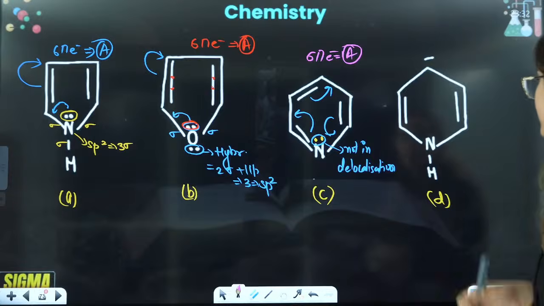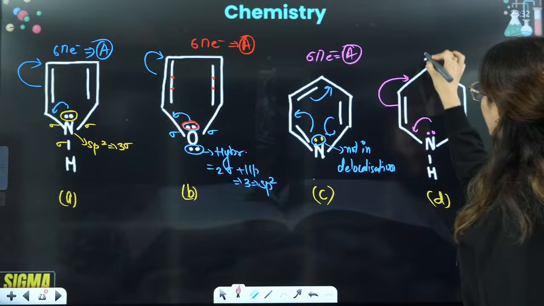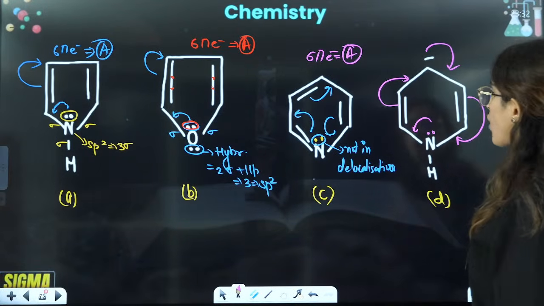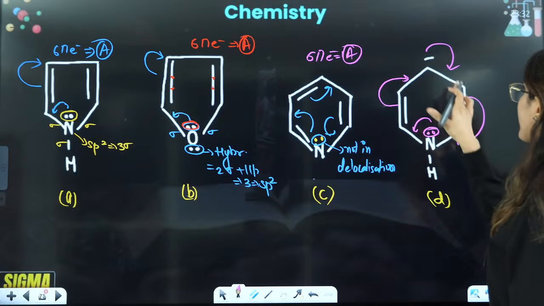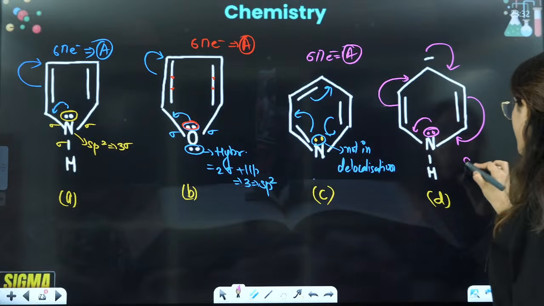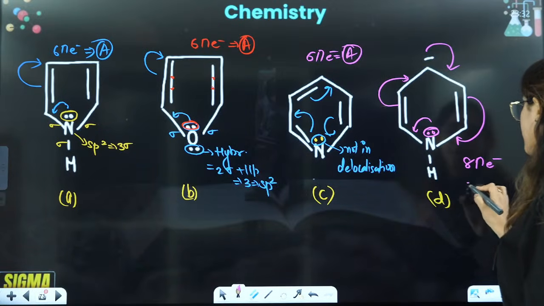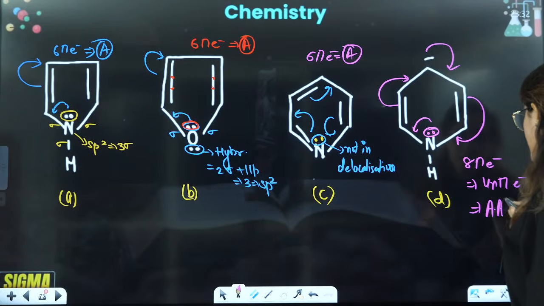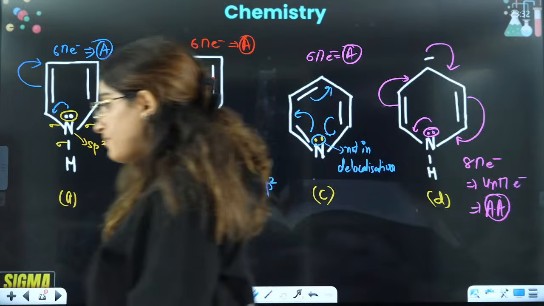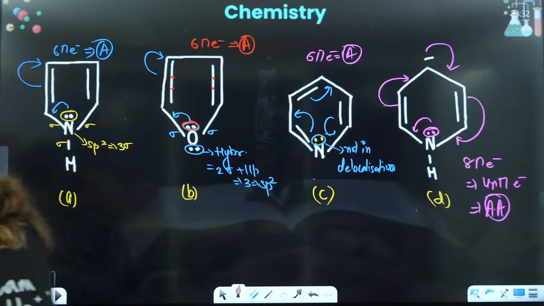Okay. These lone pairs, if I see, they are involved in delocalization, right? Complete conjugation is there, right? So that's why we will count 1, 2, 3, 4, 5, 6, 7, 8, and these are 8 pi electrons. That means 4n pi electrons. That means these are anti-aromatic in nature, right? How to find whether the lone pair is in delocalization? That you will see.